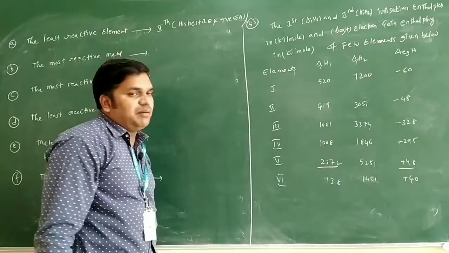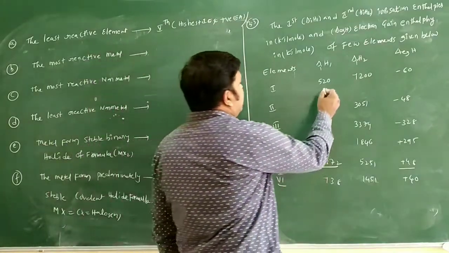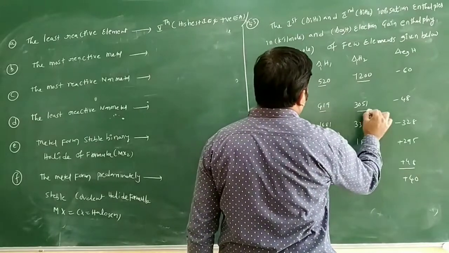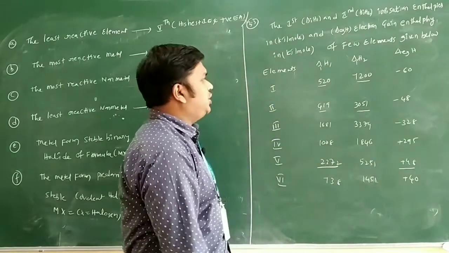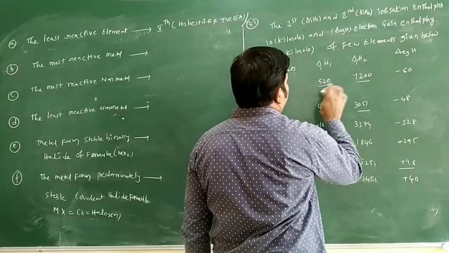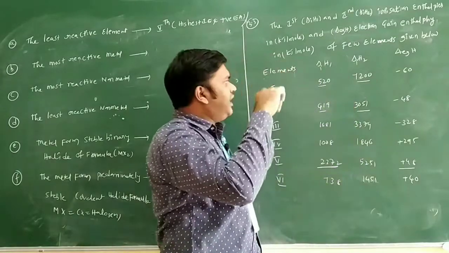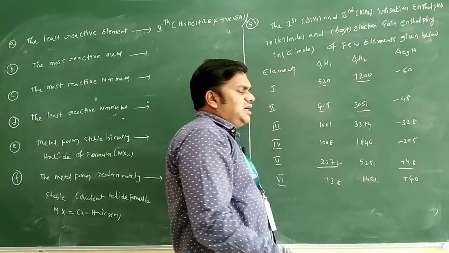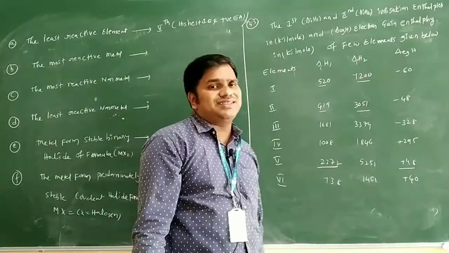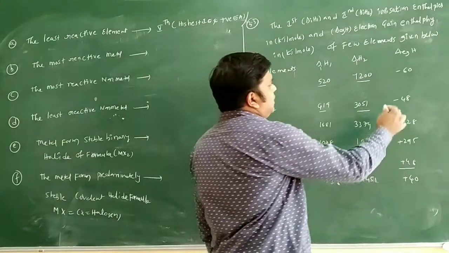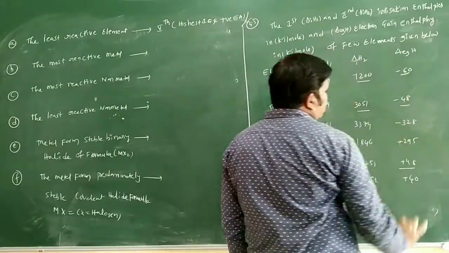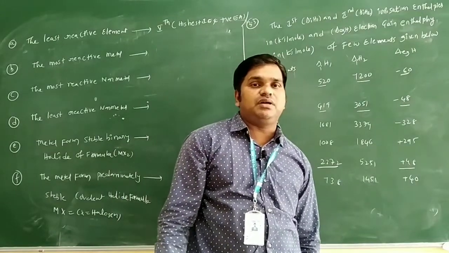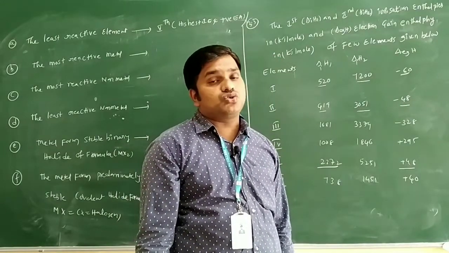Let us see the comparison of ionization energies here. Here we have the second ionization energy, this is 419 and it is 351 only. Both have a large difference. Here 520 or 7200, nearly 5000 difference is there, and here 419 and 3000. Nearly we can take 2600 difference. But you can see the values here. Minus 60 is there, minus 40 is there, which is very close to 0. Minus 48 is close to 0 only.